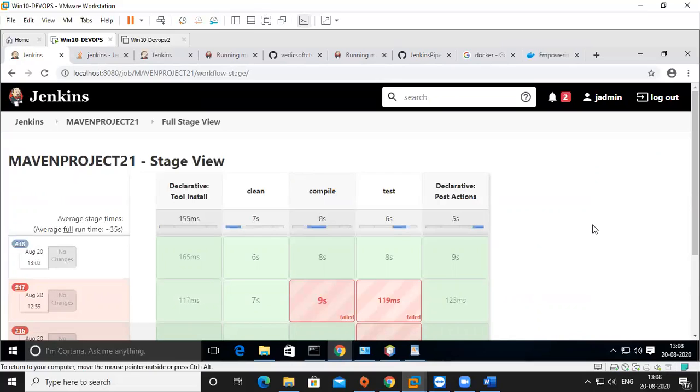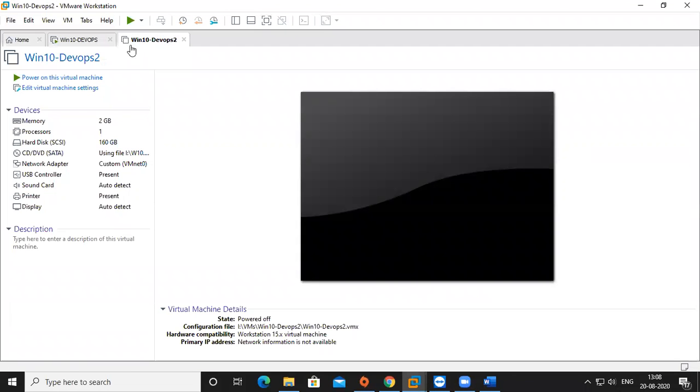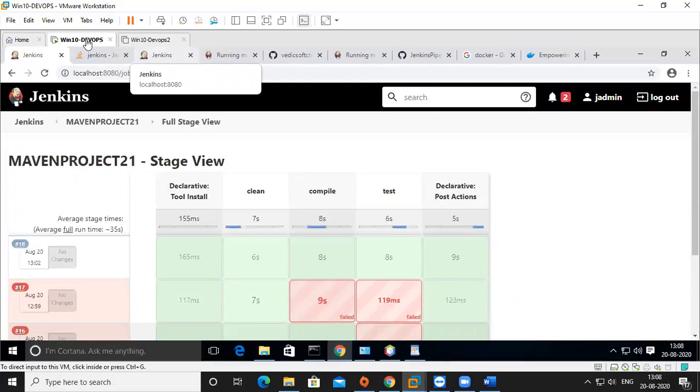Now the operating part. How do I deploy my code onto a machine? But how many machines do I need? I have to buy more machines, or I have to keep creating virtual machines like this. It will take a lot of infrastructure, right? Already I'm using so much RAM. Up to now 2 GB is enough, but when I need more machines, then I need more resources, right? It's very difficult, because we are only testing the code.